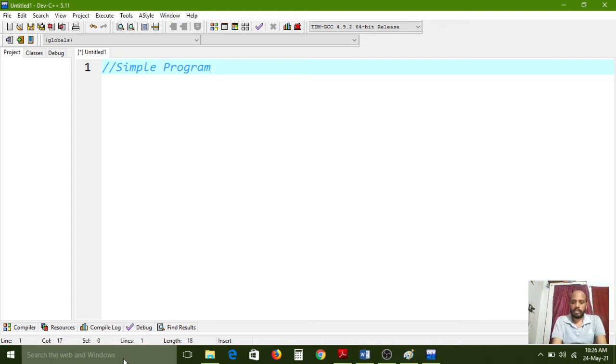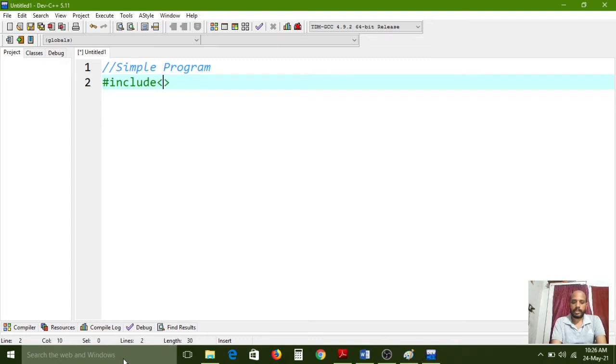Hash include is the preprocessor directive I am using here. Why? Because by using the hash include preprocessor directive, we can link the predefined libraries into our current program. How can you find out whether something is a preprocessor directive or not?